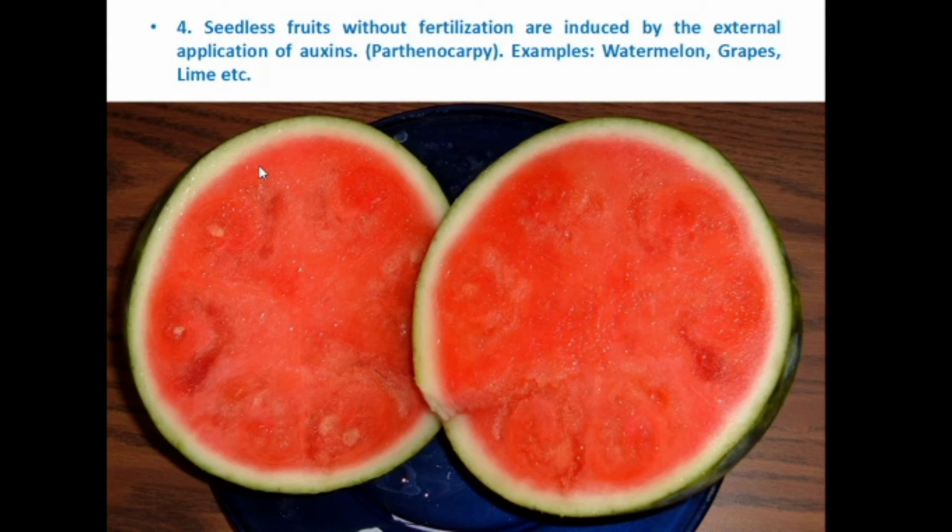Then seedless fruits without fertilization are induced by external applications of auxins. Look at this picture. It is a picture of a watermelon that does not contain any seeds. By using the same methodology, grapes and limes are produced. This process is known as parthenocarpy. The fruits which are formed by this process are called parthenocarpic fruits, that is, seedless fruits.